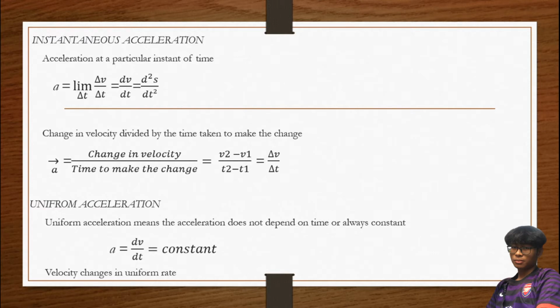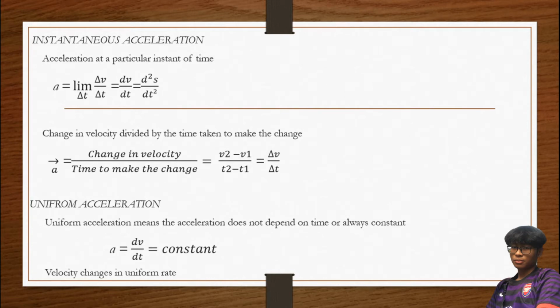Okay, instantaneous acceleration. Instantaneous acceleration is acceleration at a particular instant of time. So the formula that we can use is acceleration equal to delta v over delta t, or d square s over dt square. Okay, delta v over delta t if the question give us a value of velocity. So if the question give value of velocity, we can find acceleration with differentiate that velocity, and then we get acceleration.